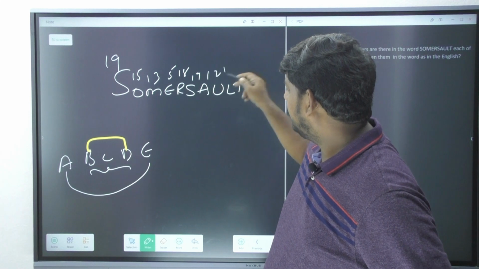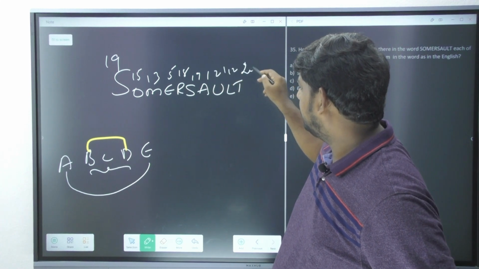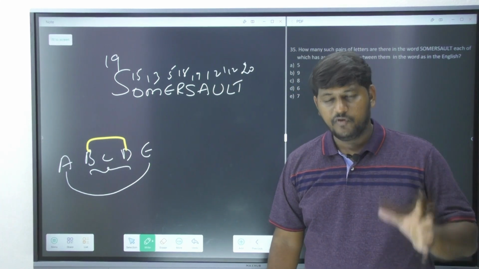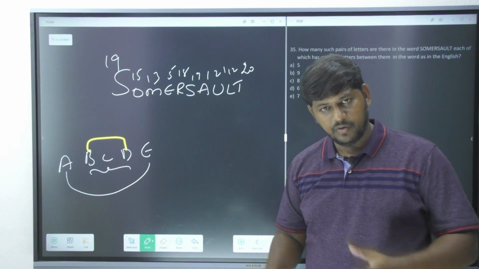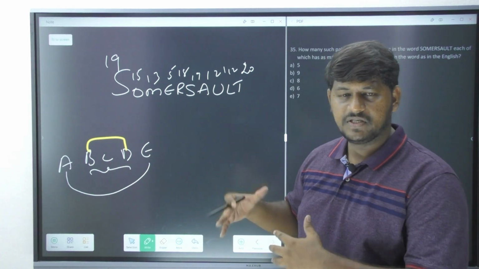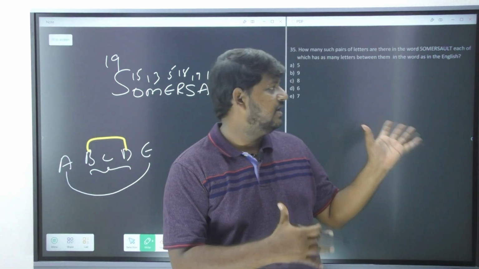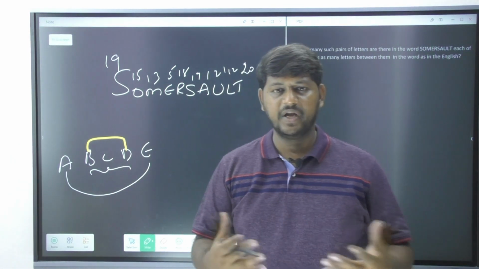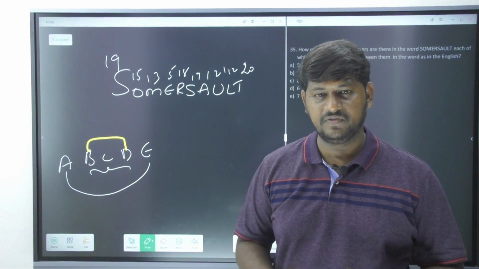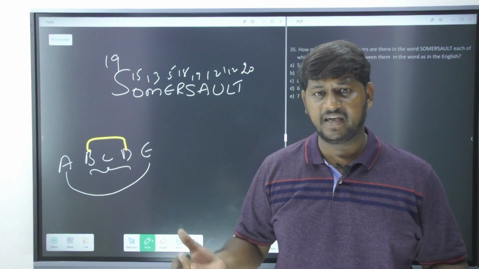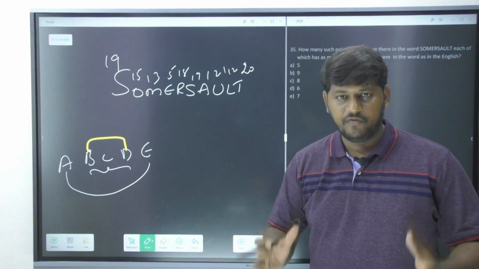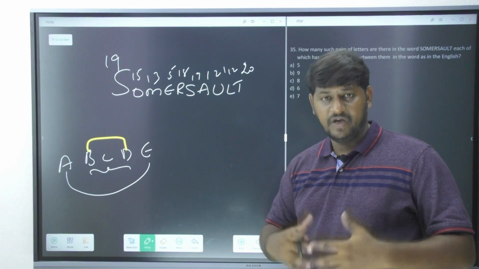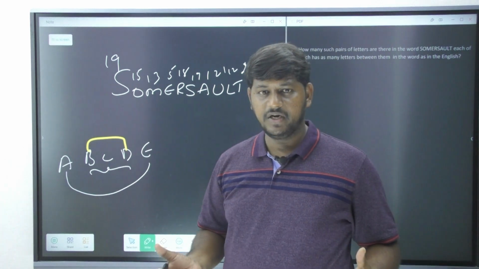Otherwise you are going to have a lot of problems. But please remember, if you really want to solve the test paper, you need to have very good basics, because all of a sudden we are seeing different types of questions. We are seeing coding and decoding, symbols and notations, seating arrangement, puzzles, ranking, everything is included. We have seen syllogism, we have seen inequalities.